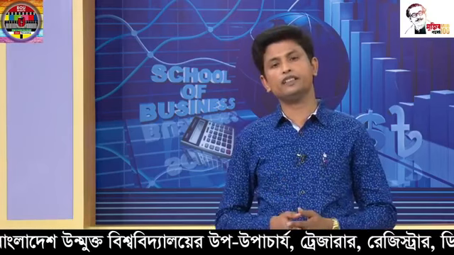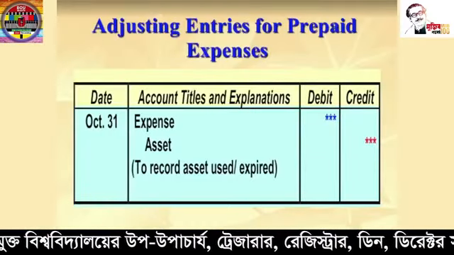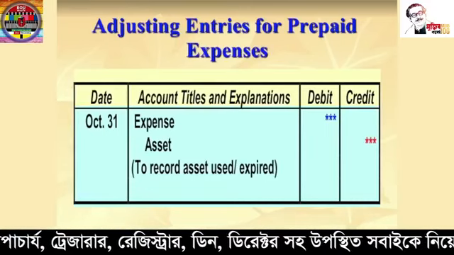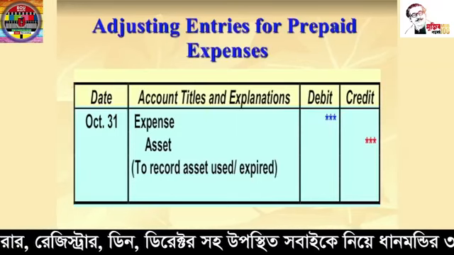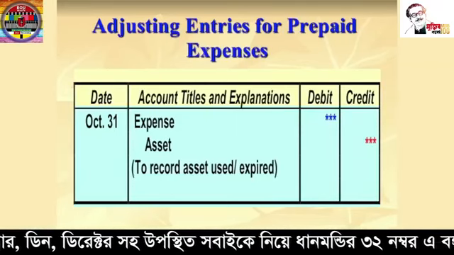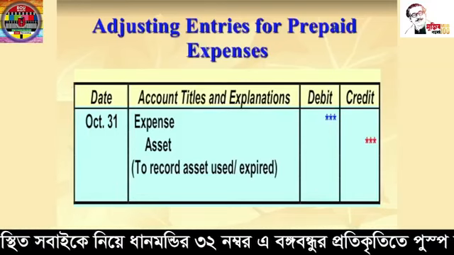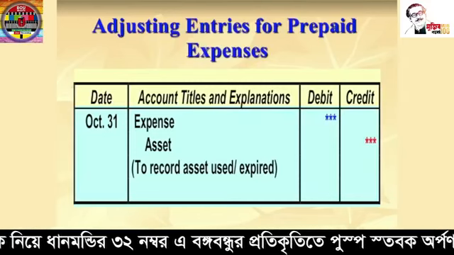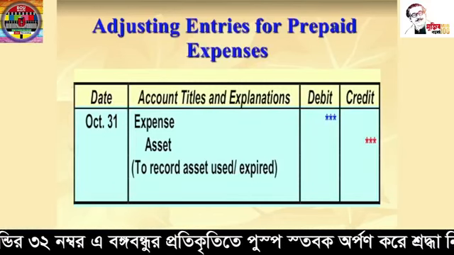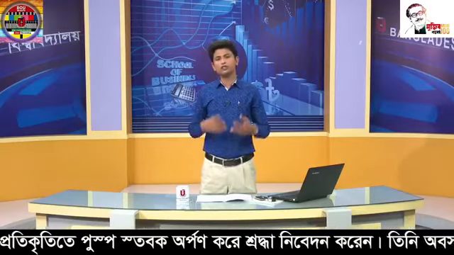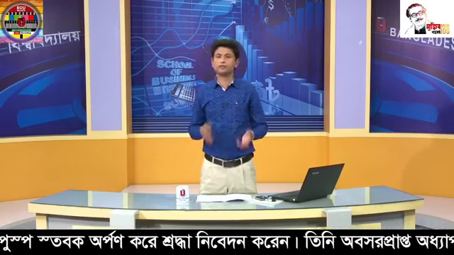And the journal entry for the prepaid expense is expense account debit and asset account credit. For this adjustment, the expense or income statement account is increased and the asset or balance sheet account is decreased. If the adjustment for this prepayment is not made, the assets will be overstated and the expense will be understated. Learners, let's look in more detail at some specific types of prepaid expense, beginning with supplies.